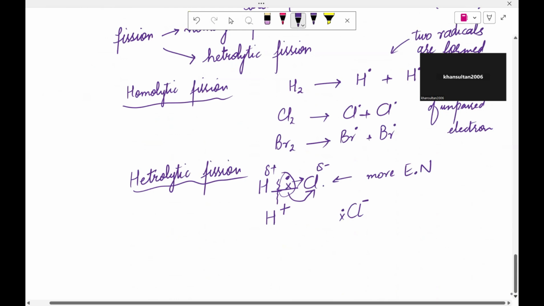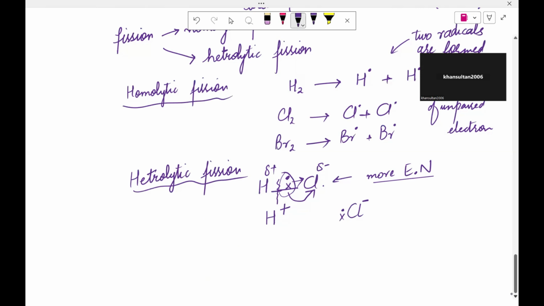Now this point, I hope, is clear: they are sharing a pair of electrons, but due to more electronegativity... Do you know what electronegativity is? Electronegativity is the force of attraction with which an atom attracts the shared pair of electrons more towards itself.